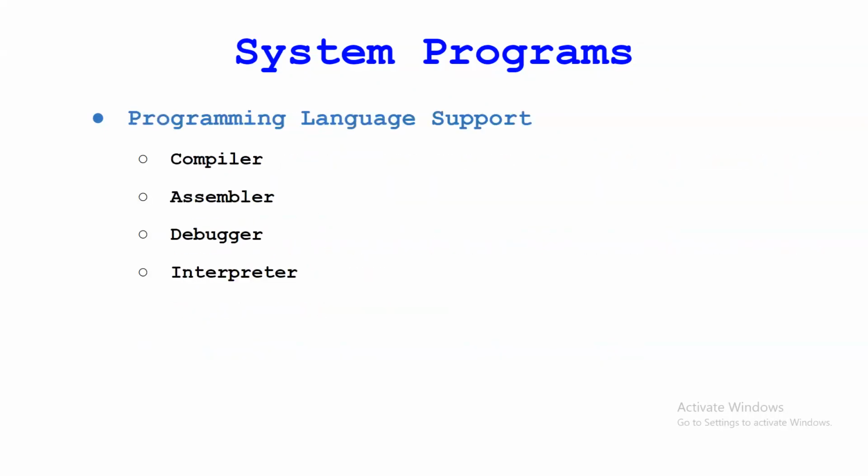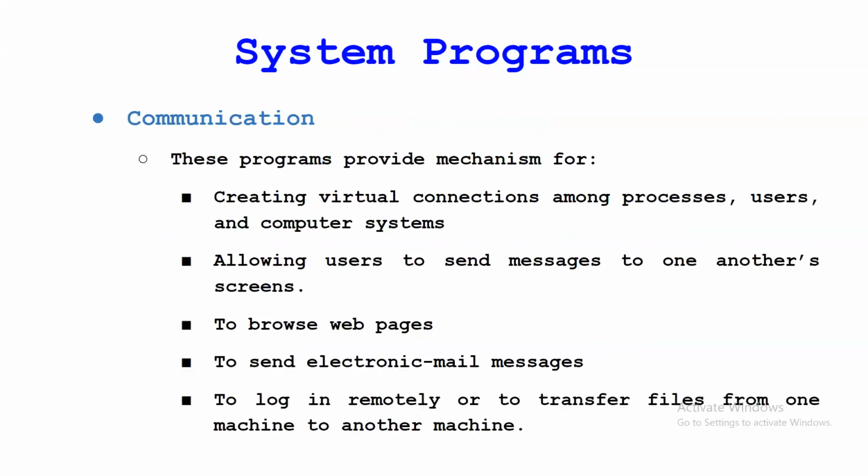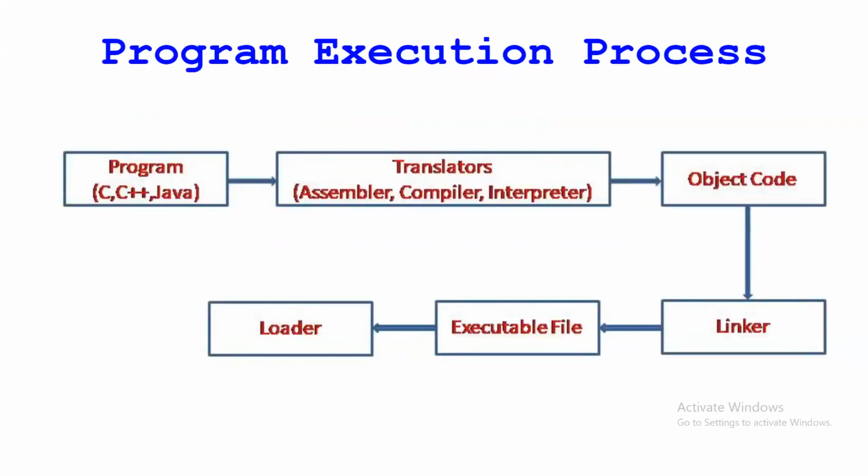Now we'll see the program execution process also. I'll show you here. See, this is a program execution process so that you will understand the concept. Suppose we have written a program that might be in C, CPP or Java. So first, to translate that high level language program, from English to the object code. So here is the object code and this is a program.